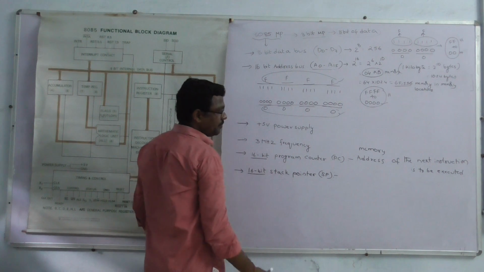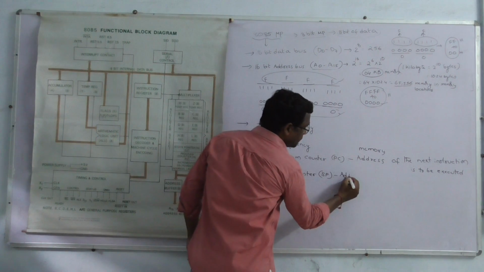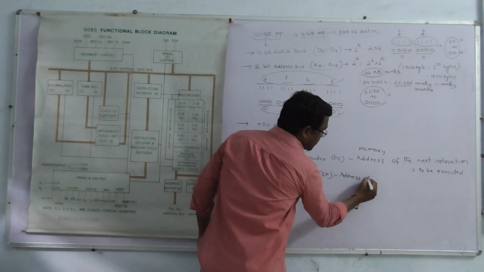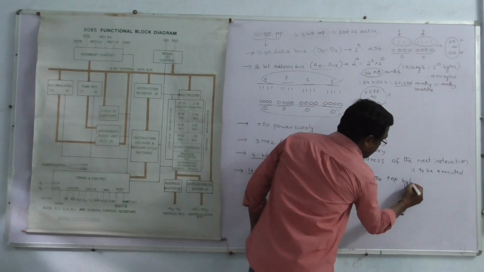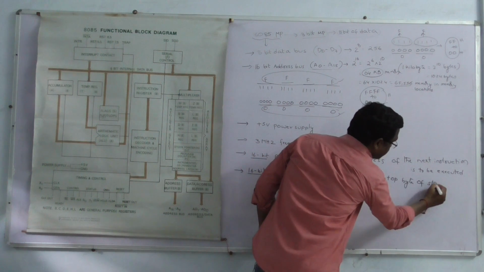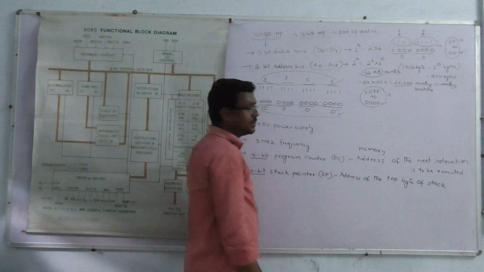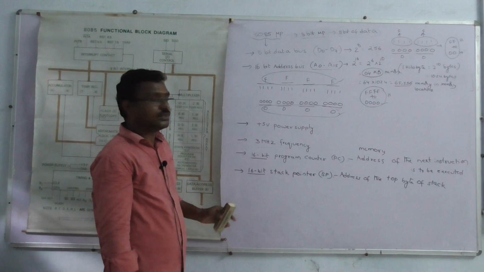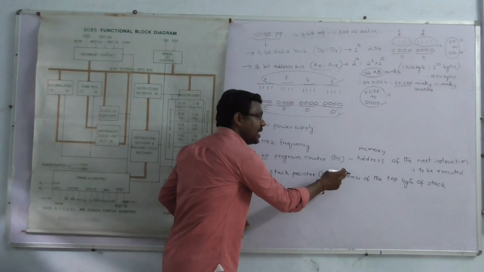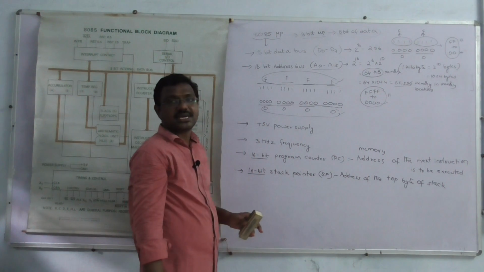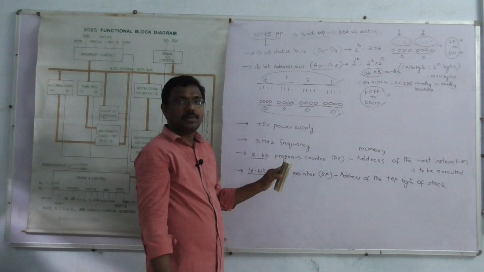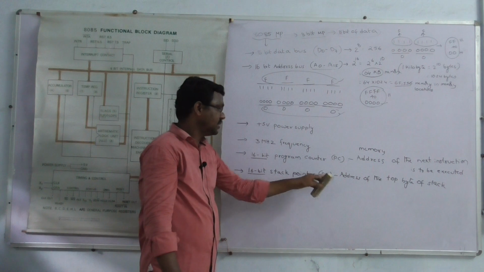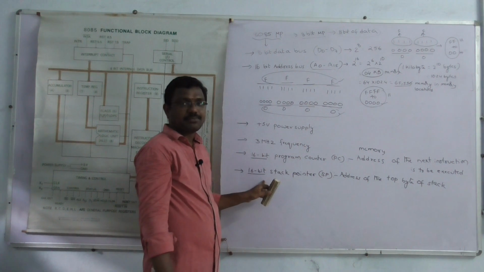It can store the address of the top byte of the stack. The stack pointer always points to the address of the top byte of the stack.